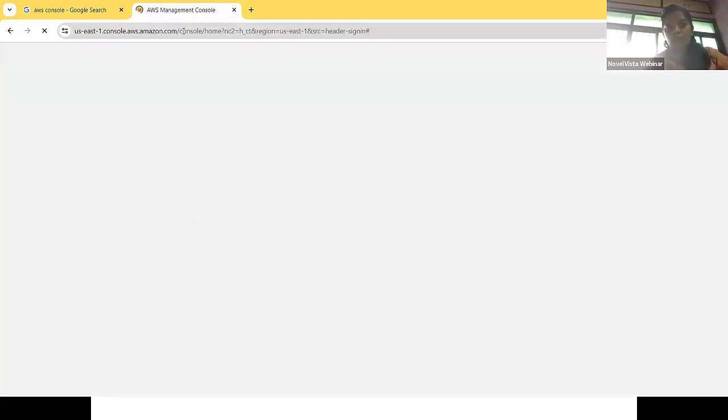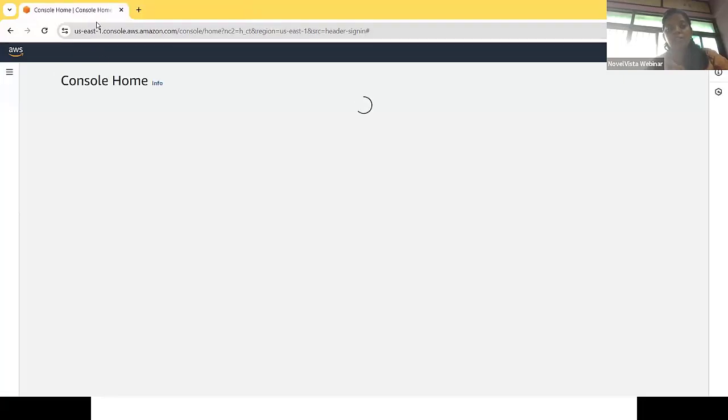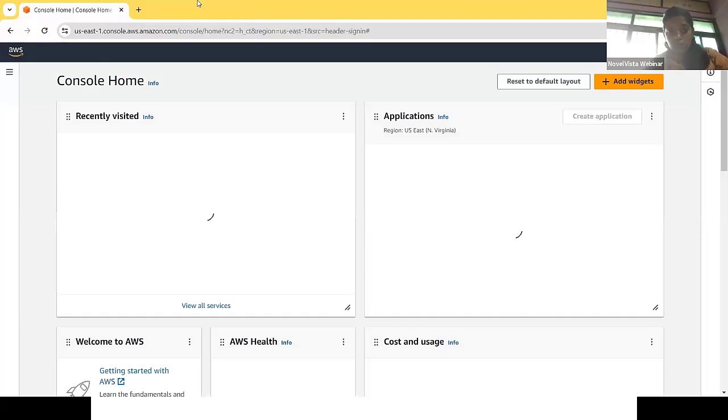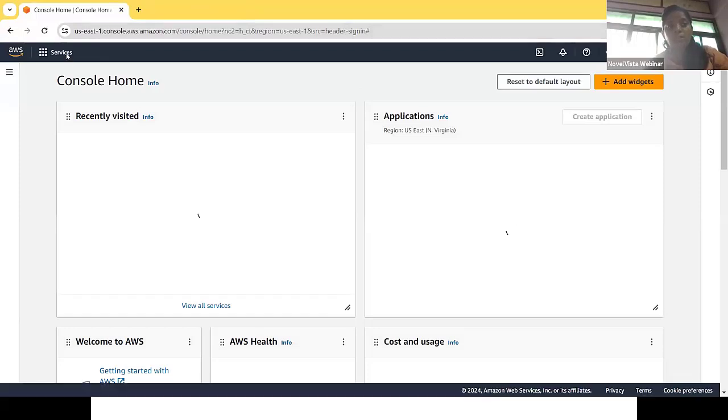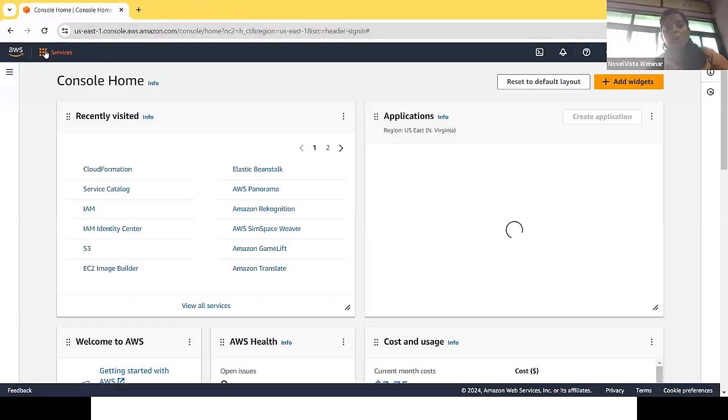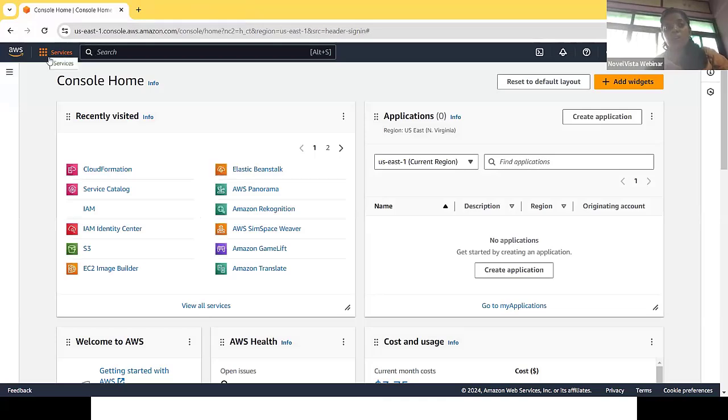Once I log in successfully, you can see I'm able to access this console. This console is nothing but the dashboard. This is the AWS services dashboard where we have multiple services and we can choose as per our requirements. Now you can see this is a console, if I log in successfully,